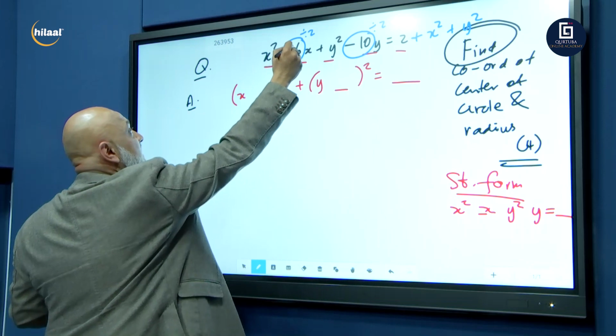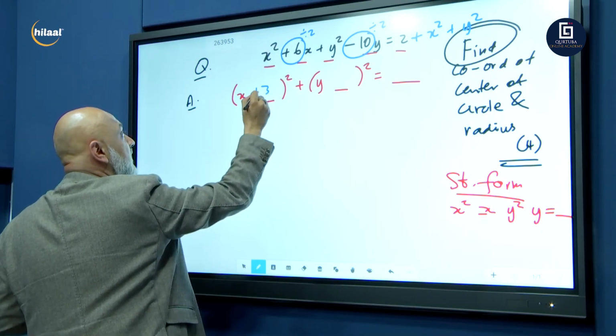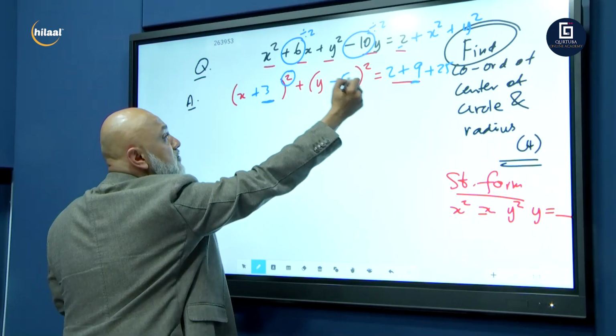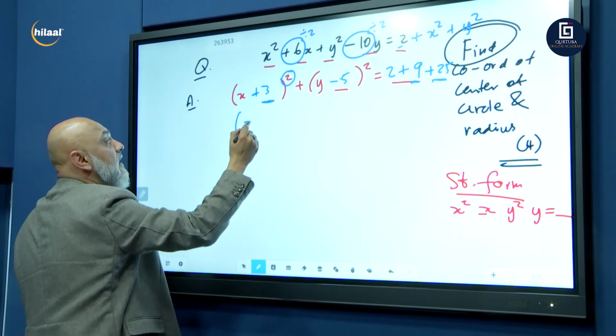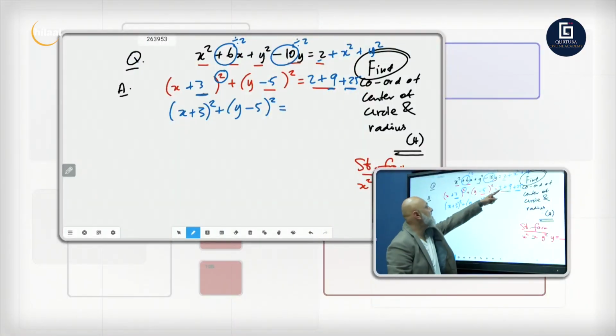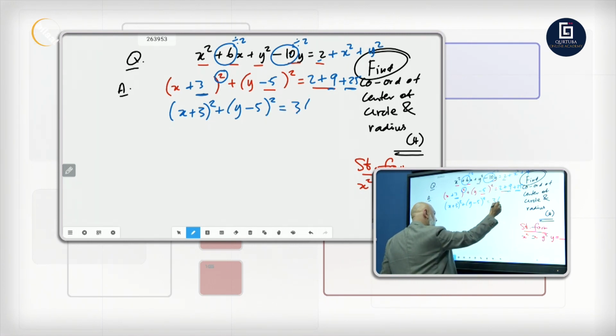Okay, let's go. 6 divided by 2 is 3. So there we go. Divide by 2 plus x squared. So we've got 2 plus, there's the 2, there's the 2. Don't forget, we divided by 2 plus x squared. This x, square it. 3 squared is 9. And then minus 10 divided by 2 is minus 5. And minus 5 squared is 25. And here we go, guys. Divide by 2 plus the x value squared, and then divide the coefficient of y by 2 plus y squared. And here we go. (x plus 3) squared plus (y minus 5) squared is equal to 2 plus 9 is 11. 11 plus 25 is 36.